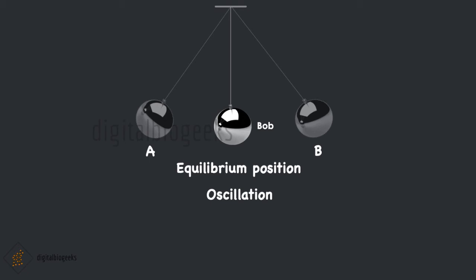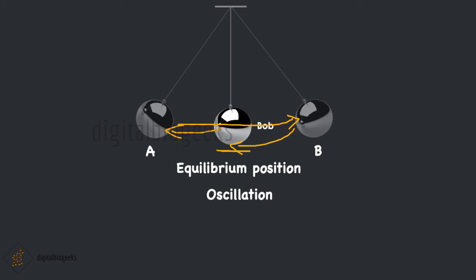The pendulum is said to have completed one oscillation when its bob, starting from its mean position, moves to A, then to B, and back to the mean position. This is one oscillation.